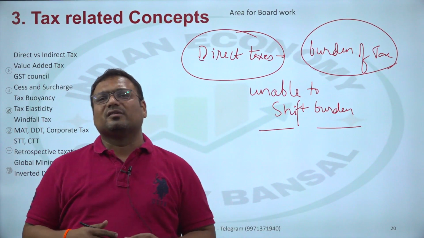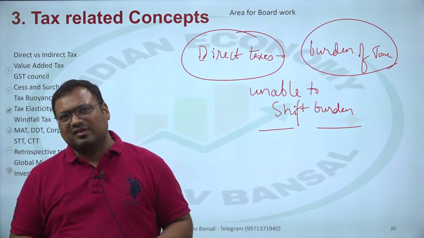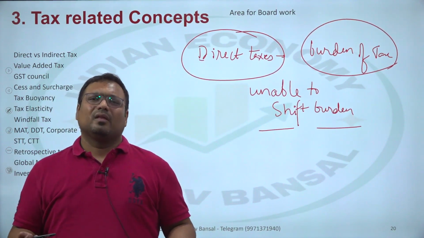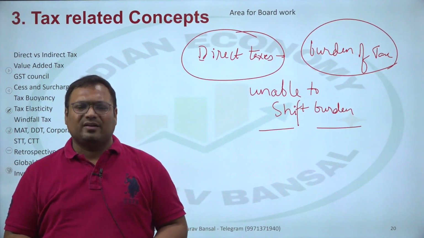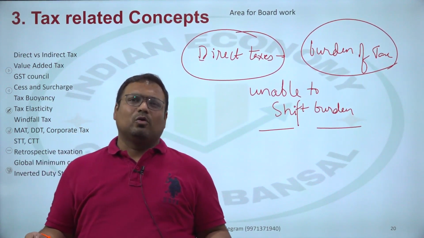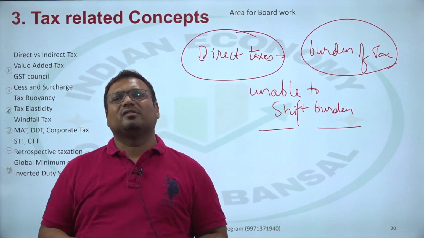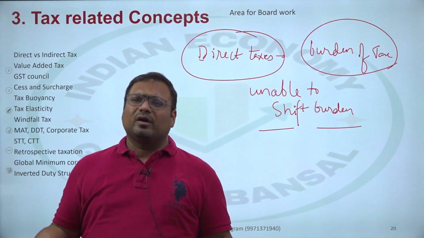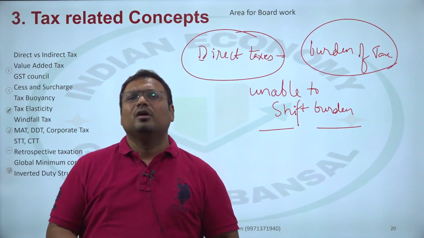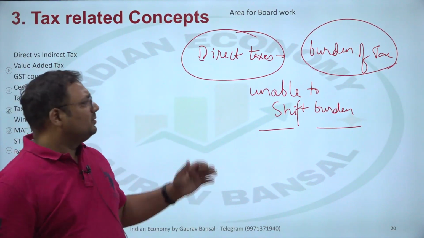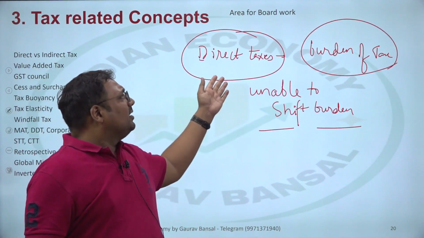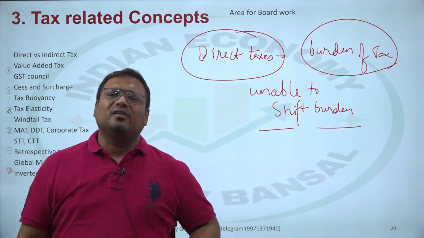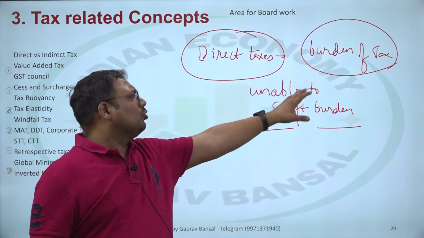So indirect taxes, for example, GST, sales tax. Sales tax in India is called VAT, and similarly we also have the central excise, and another important indirect tax is the custom duty. So these are some of the indirect taxes. And then income tax, corporation tax, these are direct taxes. So this is what you need to know.